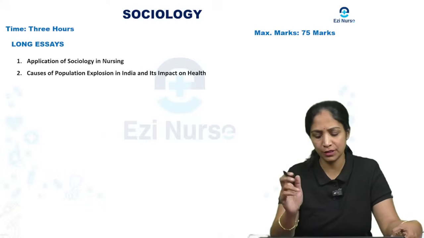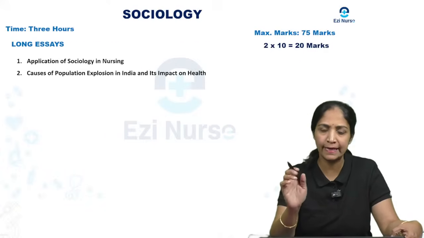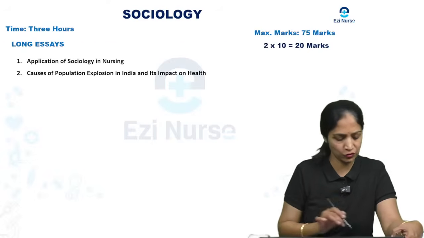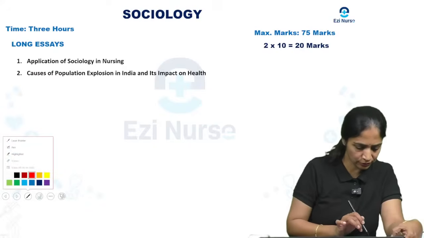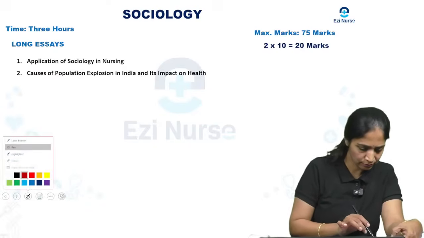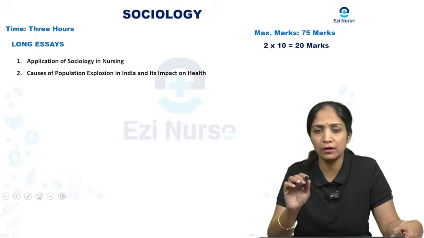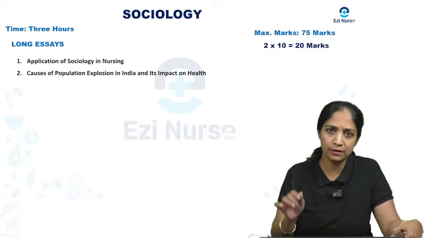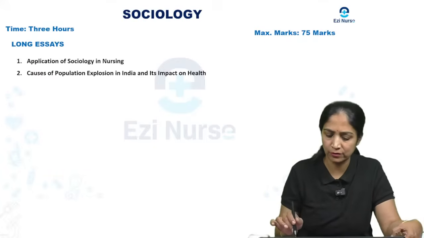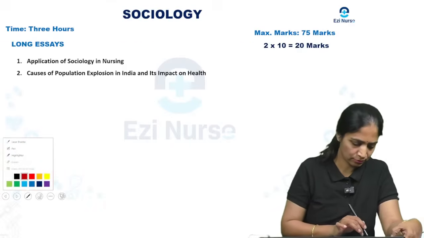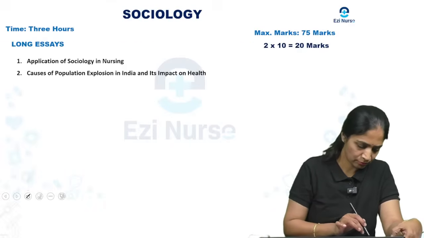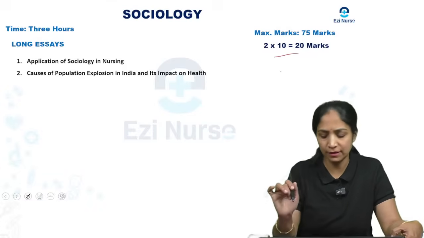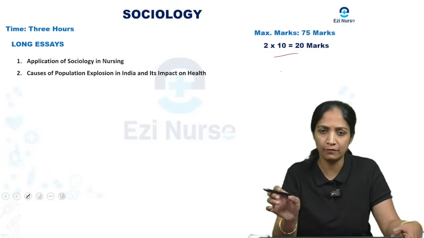For the long essay, you are going to attend 2 questions, and each question carries 10 marks. So in total the long essay is for 20 marks.